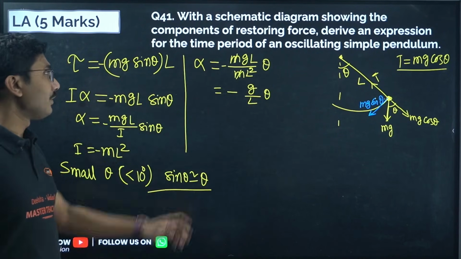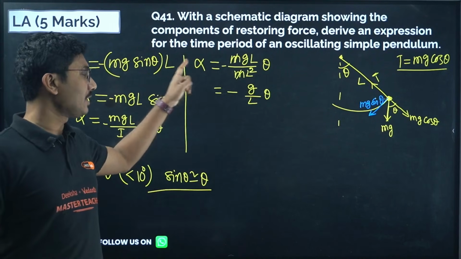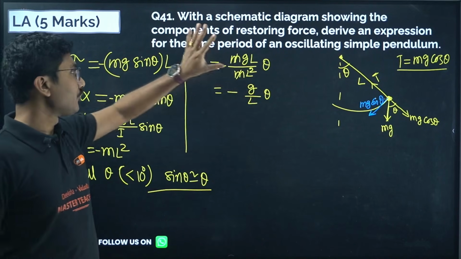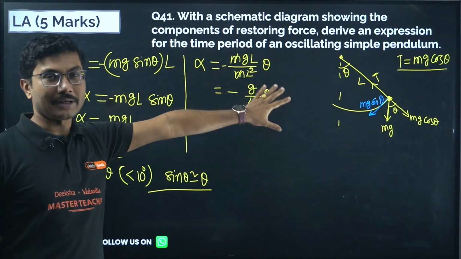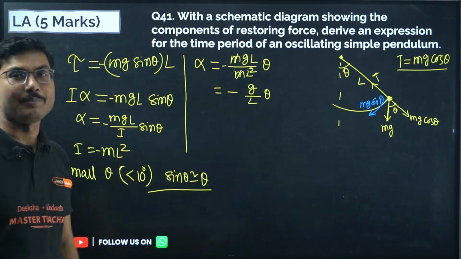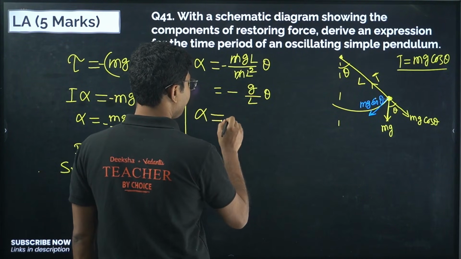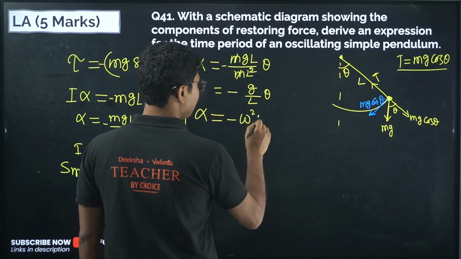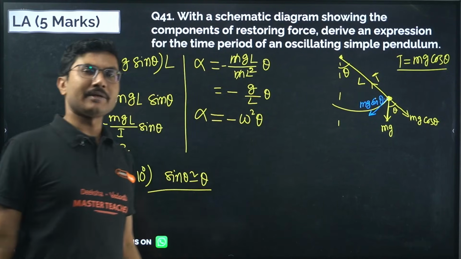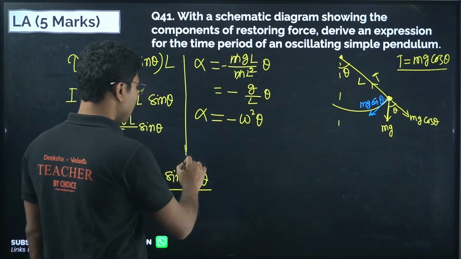Now this is the angular acceleration and this is the angular displacement. If acceleration and displacement are related like that, then it is a simple harmonic motion, and in that case acceleration can be written as minus omega square theta. It can be for linear motion or angular motion, all types of simple harmonic motion.